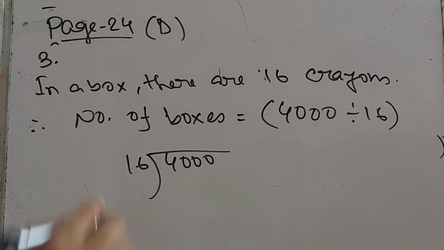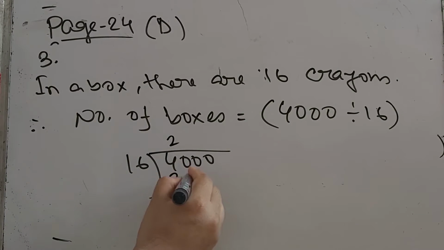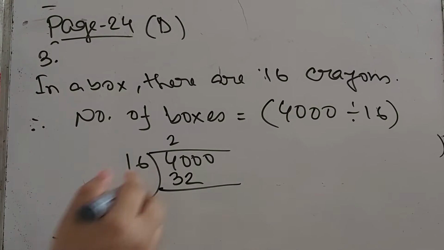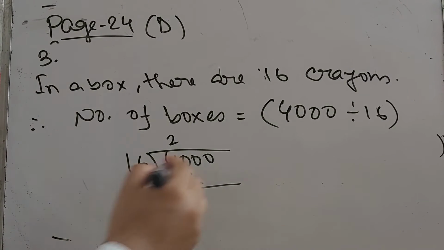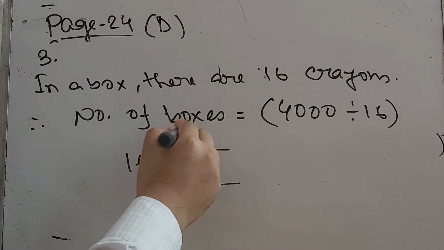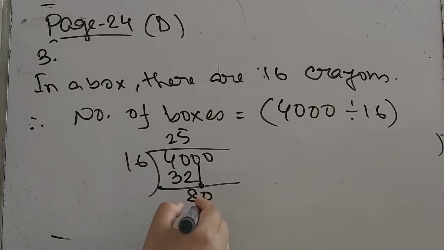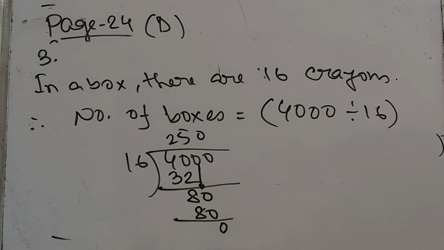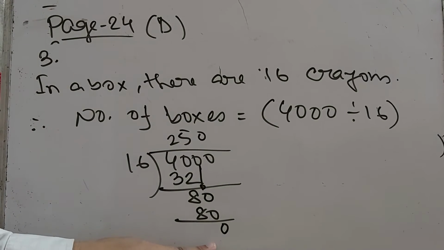So first we can say 16 times 2, that is 32. And now if we subtract this 32 from 40, we have 8 here. Then we have to put this 0, that means 80. So 16 times 5, that is 80. So now we have to put this 0 here. So 0 will be there, because we cannot divide this 0 by 16.